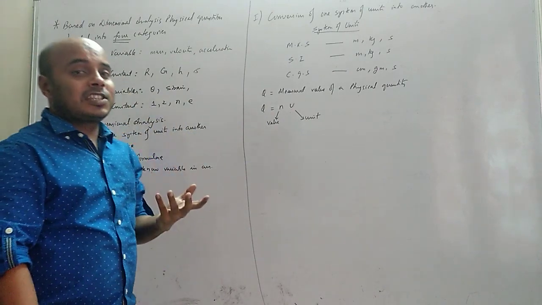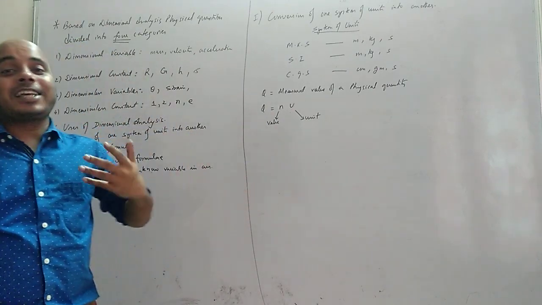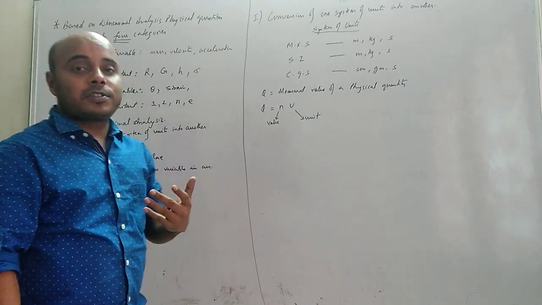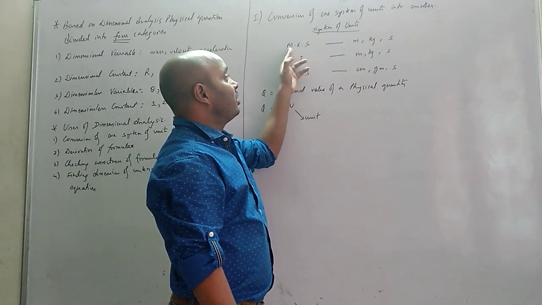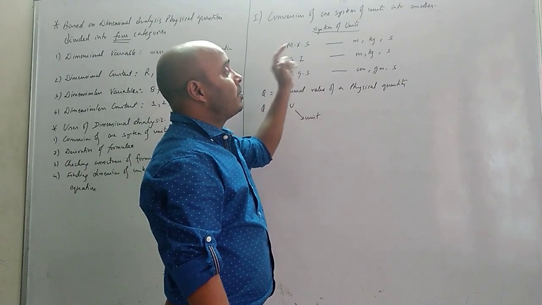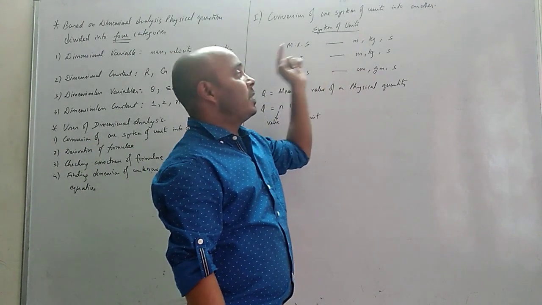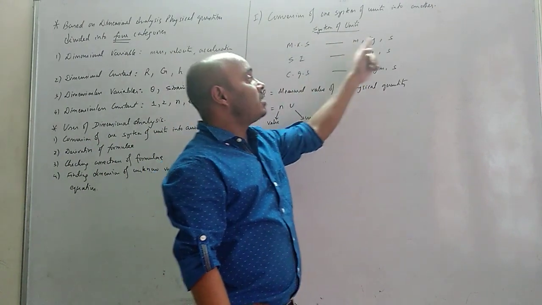MKS, CGS, universally accepted is SI system, International Standard of Units. Okay, so you should know these things. MKS मतलब क्या? Meter, kilogram, second. That means length is measured in meter, mass is measured in kilogram, time is measured in second.